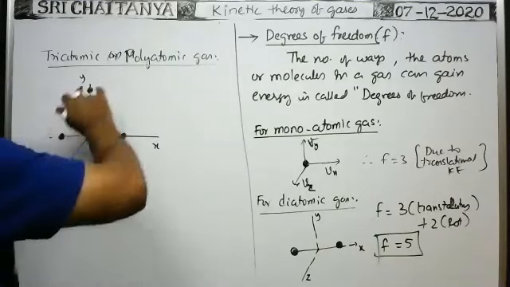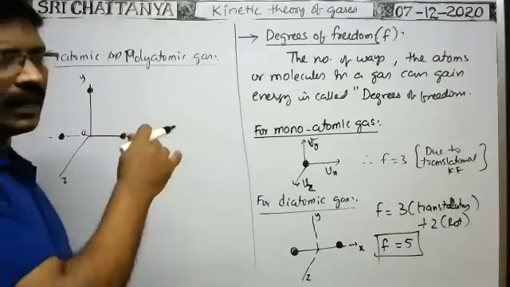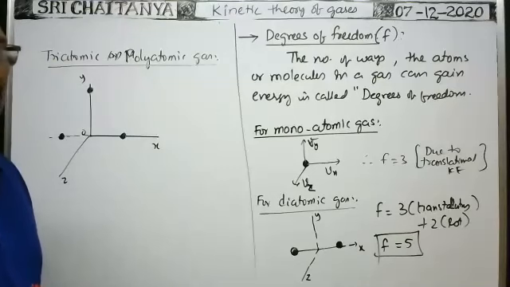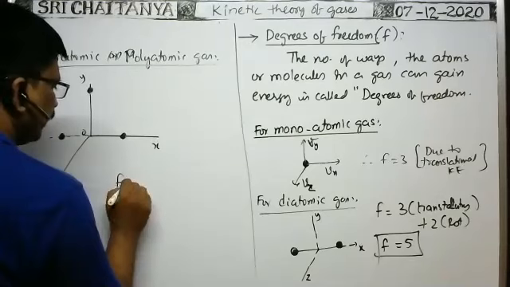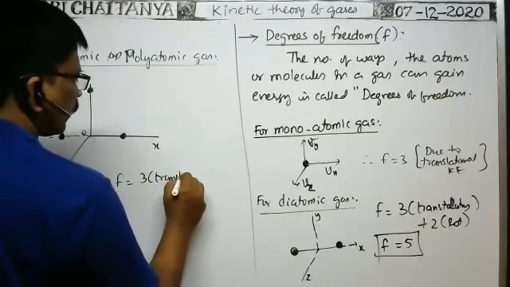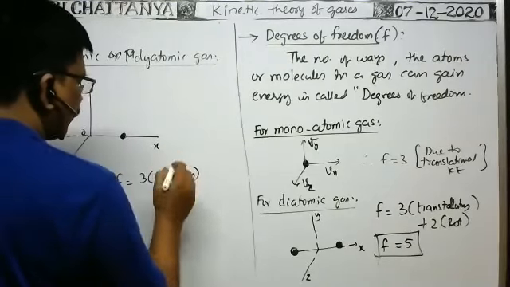Suppose this molecule travels in space with certain speed, then it is having components of velocity along the x-axis, y-axis and z-axis. That's why due to translatory motion it is having 3 degrees of freedom. So F, the degrees of freedom, is equal to 3 due to translatory. Every gaseous molecule due to translatory motion acquires 3 degrees of freedom.